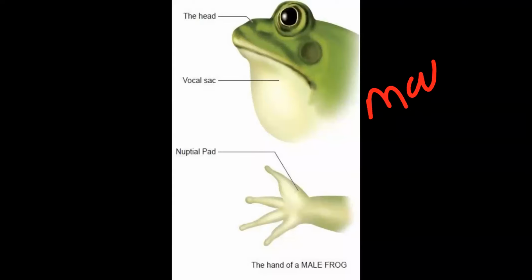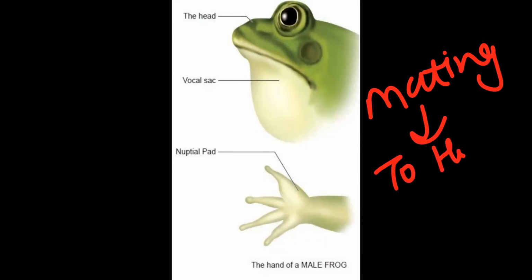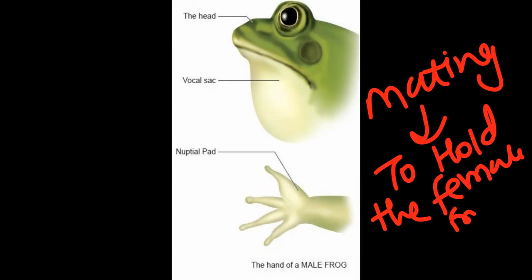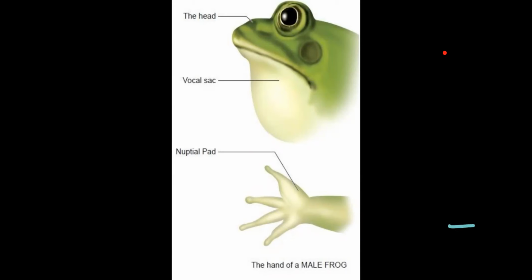So that helps during mating, to hold the female frog. Male frog possesses this nuptial pad, which is sticky in nature, so it can easily attach to the female frog, and this helps to transfer the gametes. So this much information for the morphology of frog.